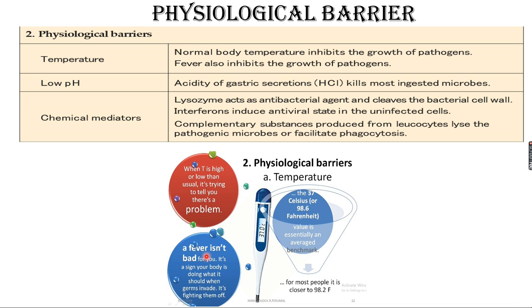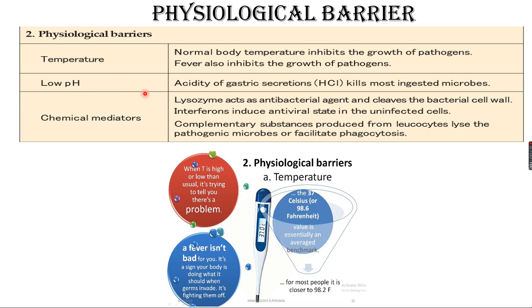That's why that immune response is called fever. So fever also inhibits the growth of the pathogen. Don't be afraid of fever, right? When the temperature is higher or lower than usual, it is saying something. There will be a problem. So we have to check what is the reason for the high or low temperature. Temperature should be maintained normal, which is 37 degrees Celsius or 98.6 degrees Fahrenheit.